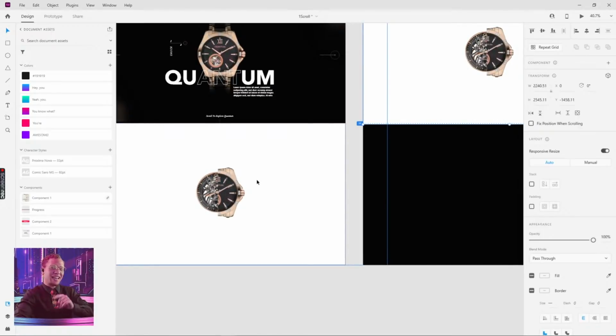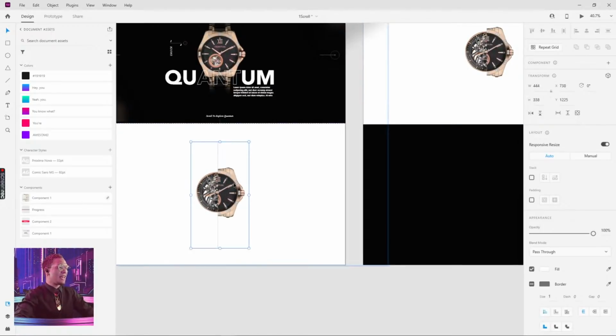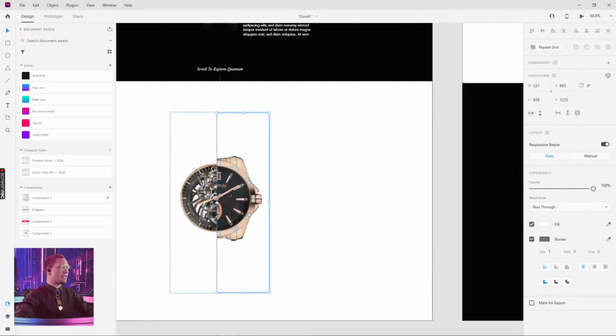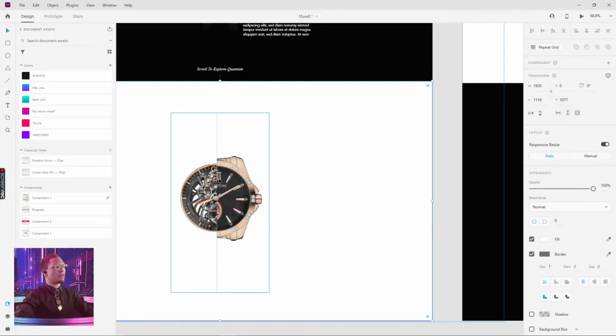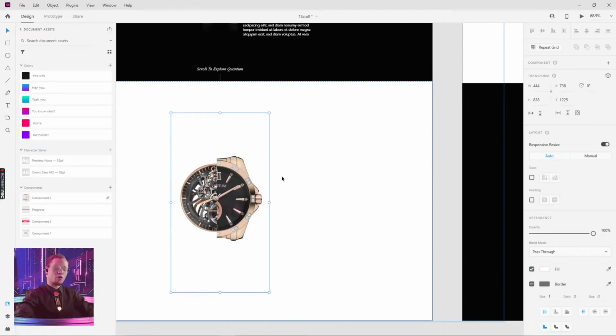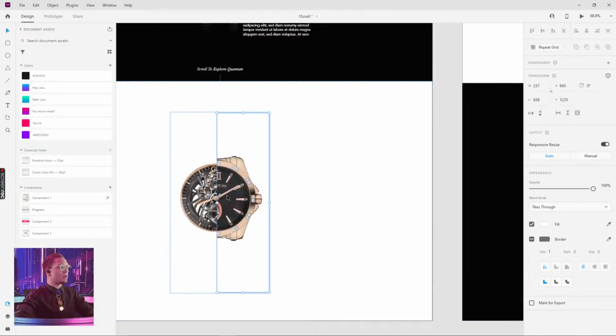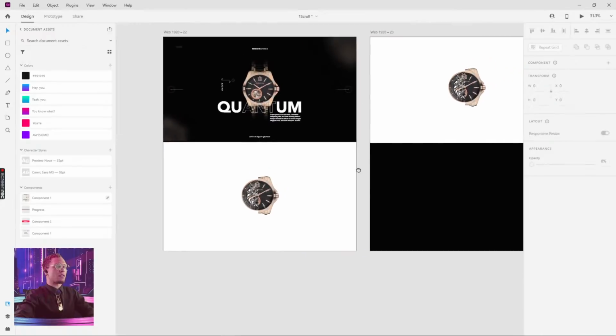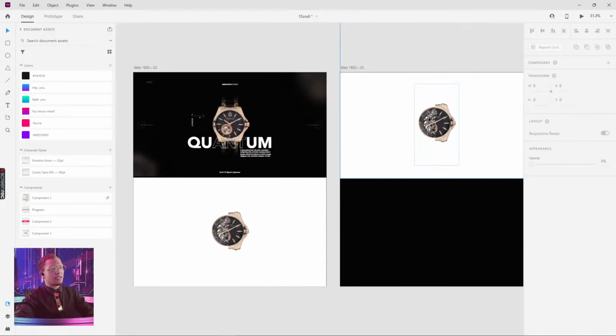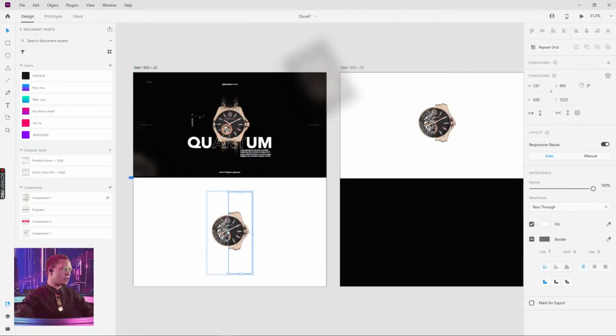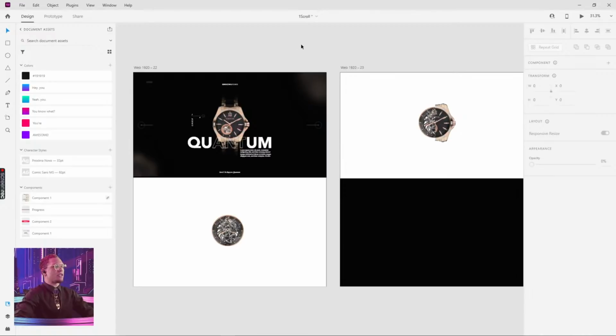The first animation that we're going to focus on here is that coming together of the watch, this centerpiece and this watch. I have two pieces here, and like I said, I have them grouped already. You don't have to have them grouped, but it helps. Let's go through the thought process first. I want this to end in this combination, but I want it to come together. So I'm gonna pull this away, and I'm gonna turn the opacity down. This is honestly the first animation, and this is how we're gonna put it together.